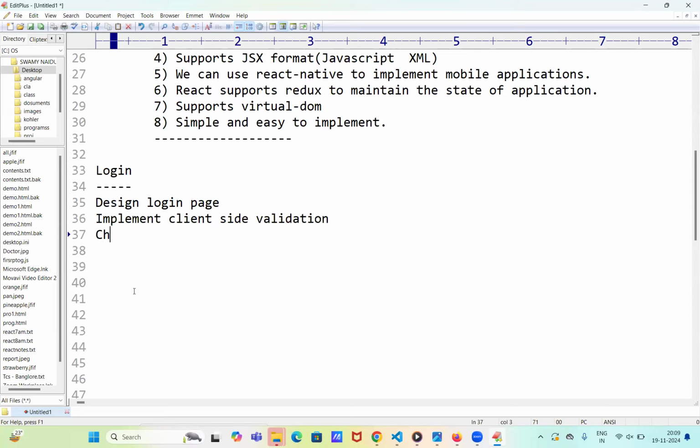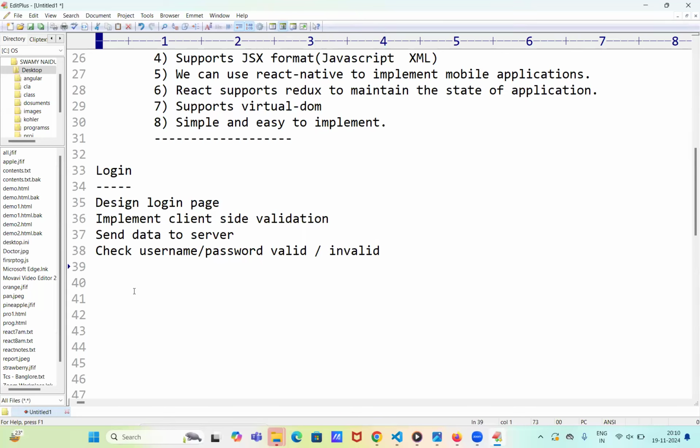Next, send data to server. That username and password we send to the server, because once you send them, only then will the server side programmer check whether that username and password are registered in the database. Next, check whether the username and password are valid or invalid.